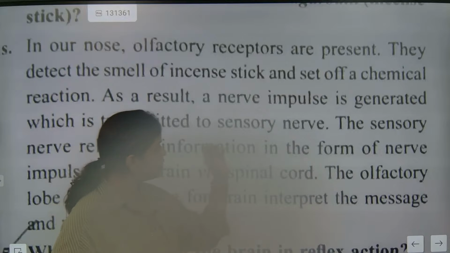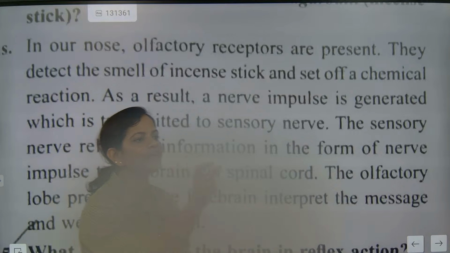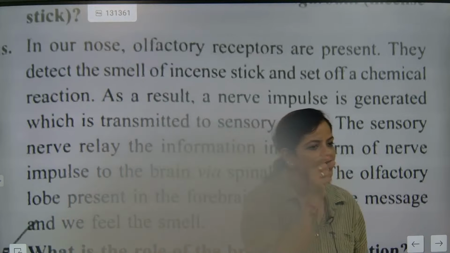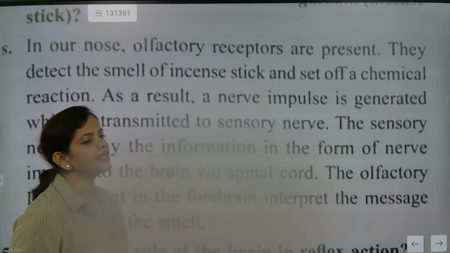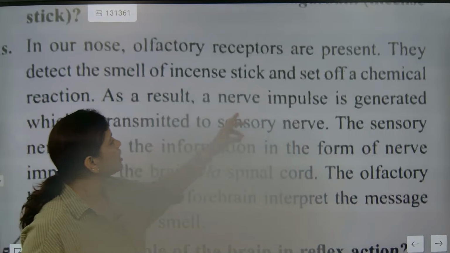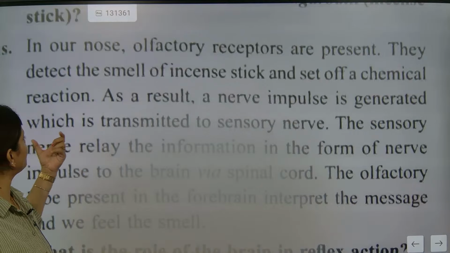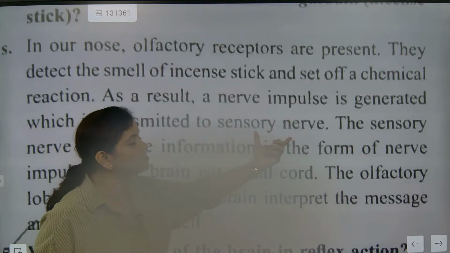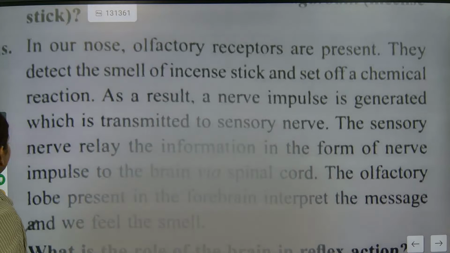Understood? So you write only the important points. First, what did I say? Olfactory receptors. Second, detect the smell. Third, set off a chemical reaction. And this chemical reaction is doing what? It will generate a nerve impulse, which is transmitted to the sensory nerve. Understood? So we understood the parameters.